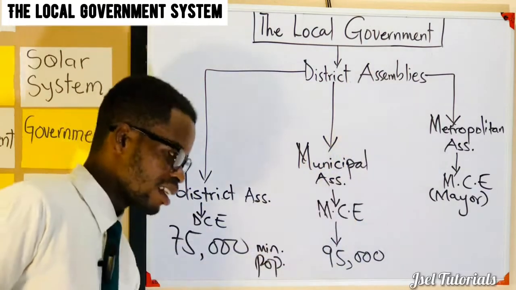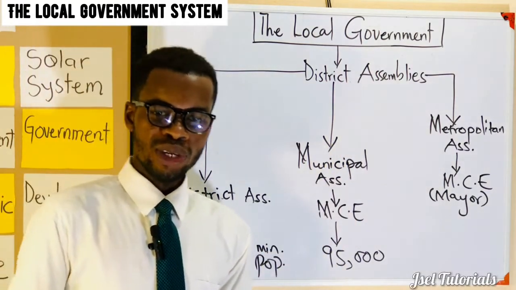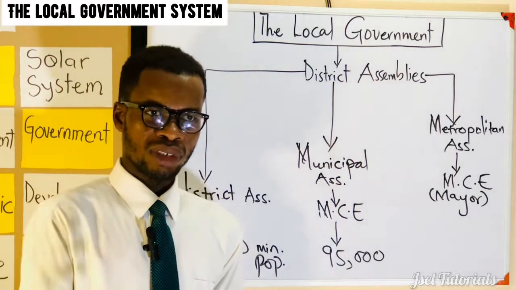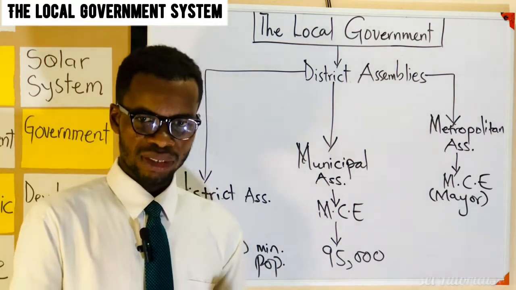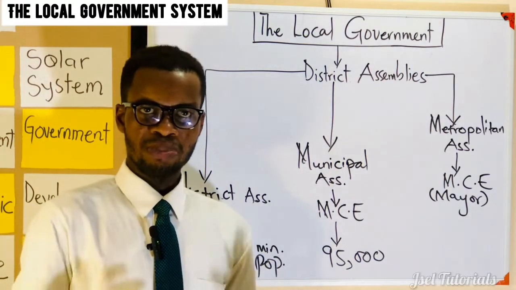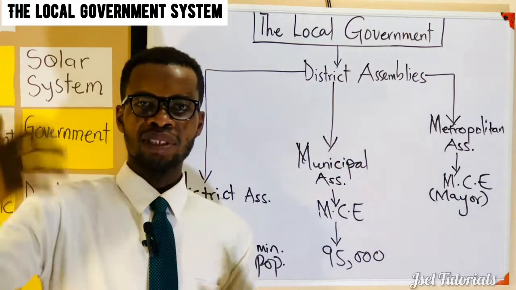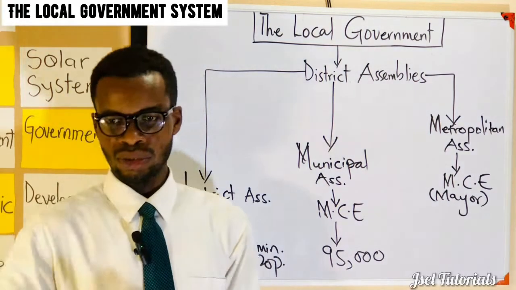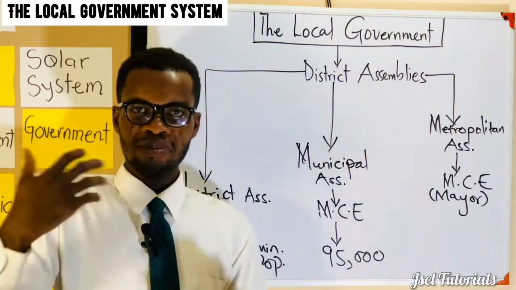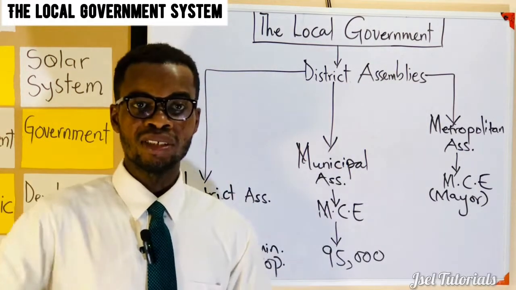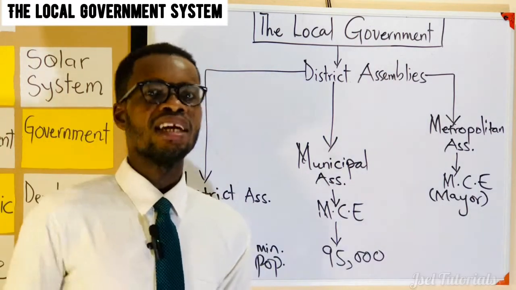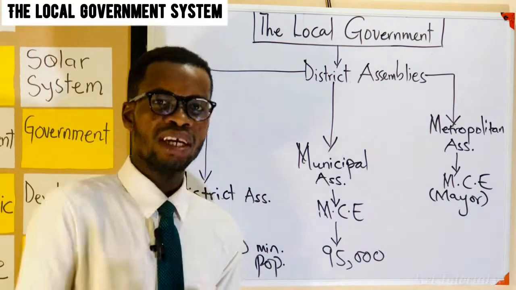Then there is a lower level, because we want to reach even, I don't want to say the common people, but the local people, those who feel, oh, aren't we part of this government? Why has the government turned a deaf ear to our problems and we are not being attended to? Our roads have been bad. You hear some of these complaints all the time, and we ask ourselves, is there an authority in the area? Do we have people who go there?